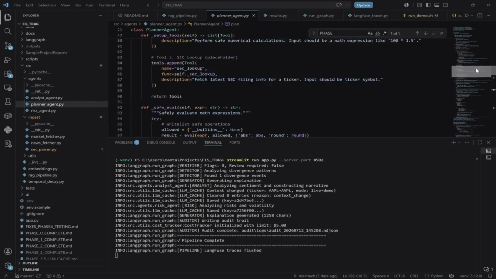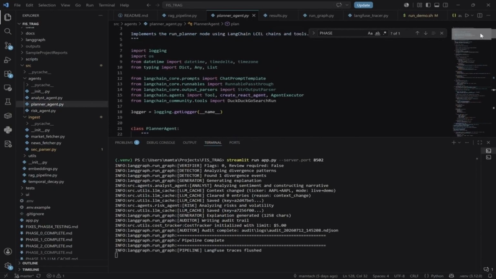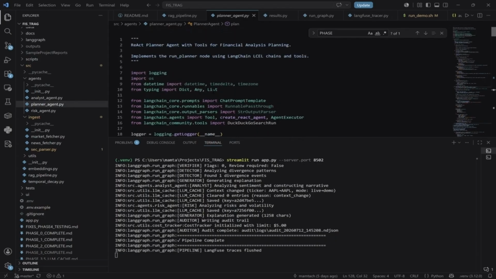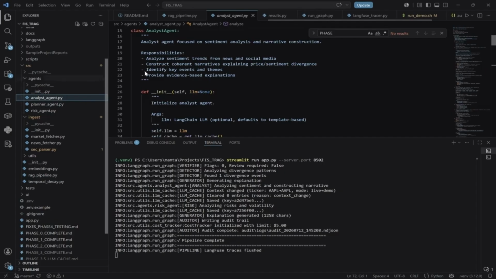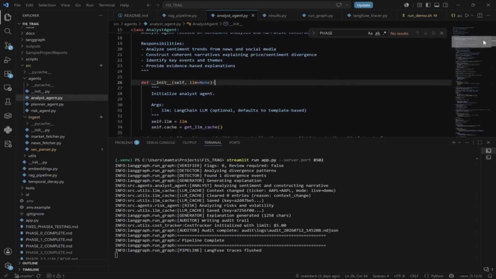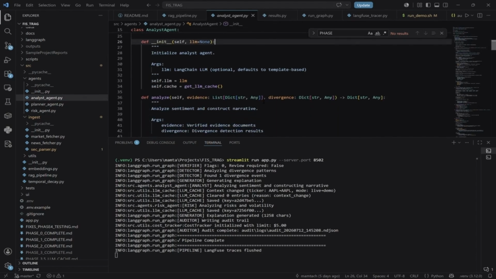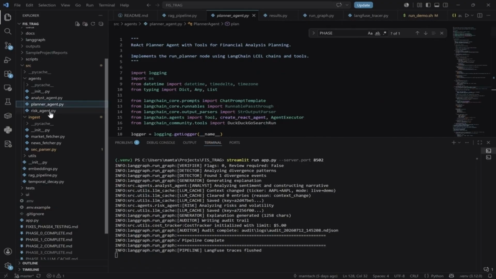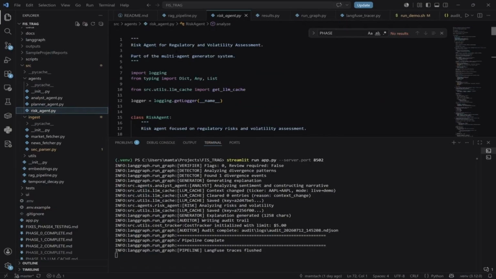This is the ReAct planner agent, which is part of LangGraph. Then the analyst agent's responsibility is to analyze sentiment trends from news and social media, using a LangChain planner. And the risk agent is basically for regulatory matters.